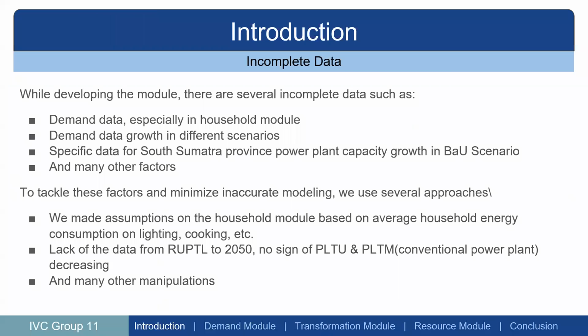As an introduction, we have incomplete data. While developing the module, there are several incomplete data such as demand data, especially in the household module. Second, demand data growth in different scenarios, specific data for South Sumatra province, power plant capacity growth in the BAU scenario, and many other factors. To tackle these factors and minimize inaccurate modeling, we use several approaches. First, we made assumptions on the household module based on average household energy consumption on lighting, cooking, etc.